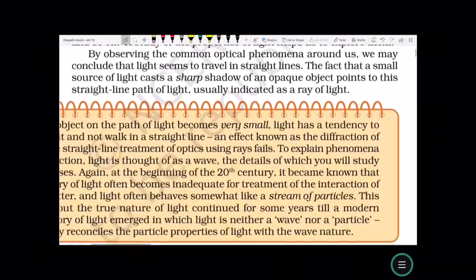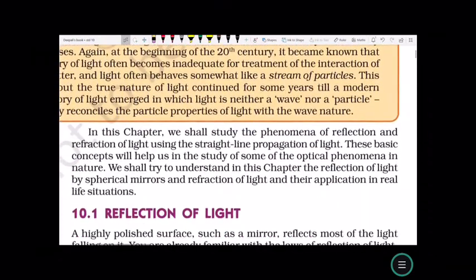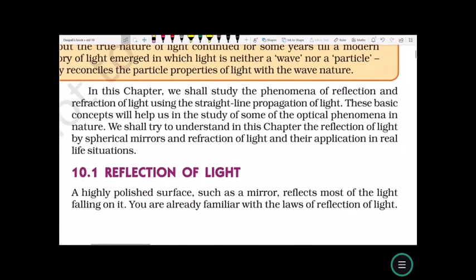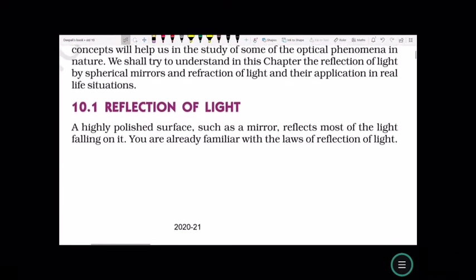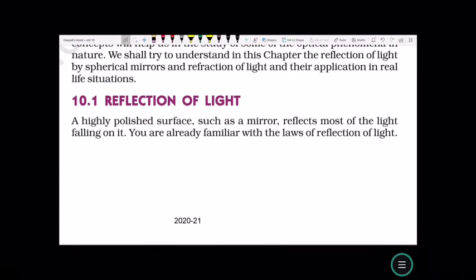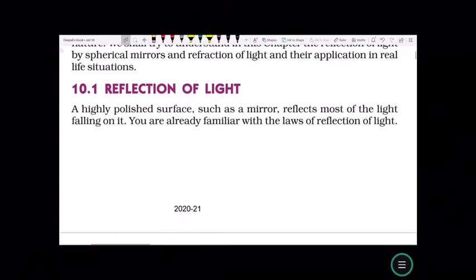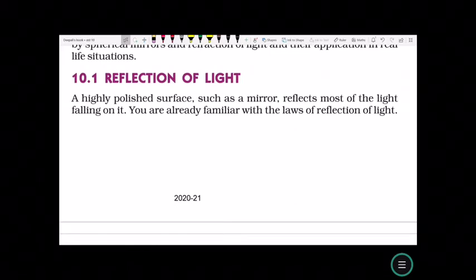We understood what is light and the properties or characteristics of light waves. Now let us understand the phenomena and the property of light related to reflection of light. A highly polished surface, such as a mirror, reflects most of the light falling on it. You are already familiar with the laws of reflection.